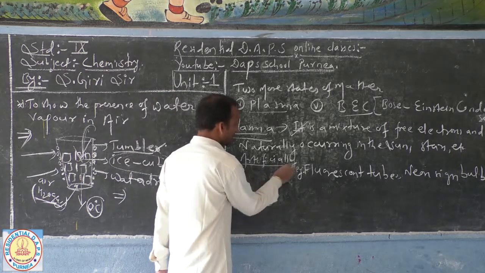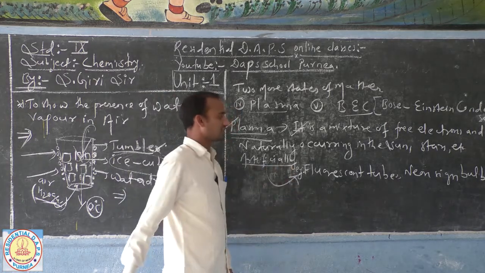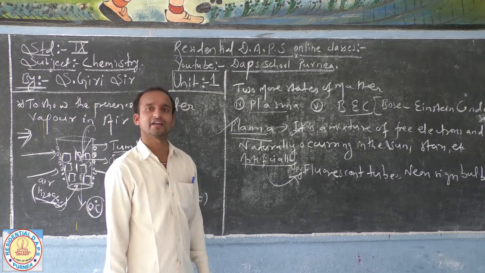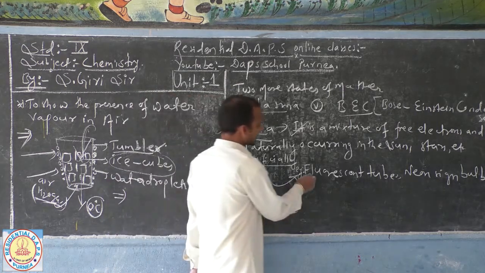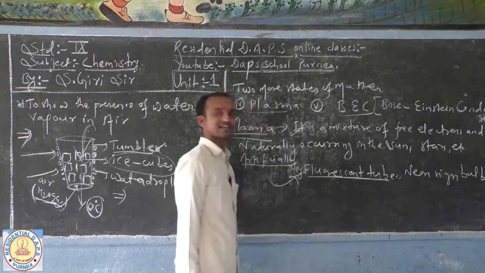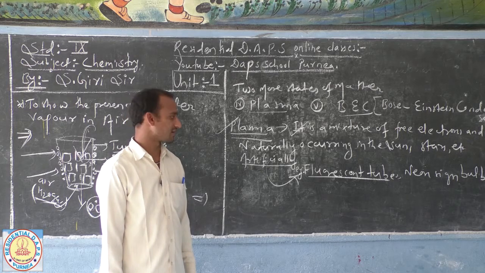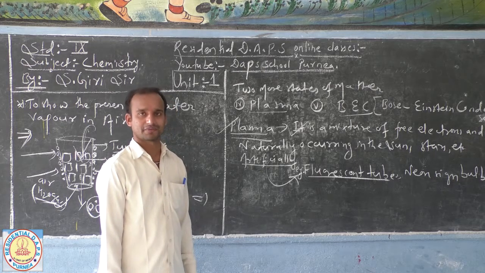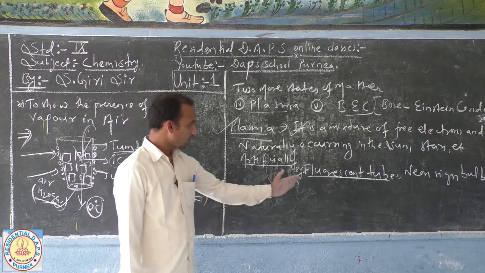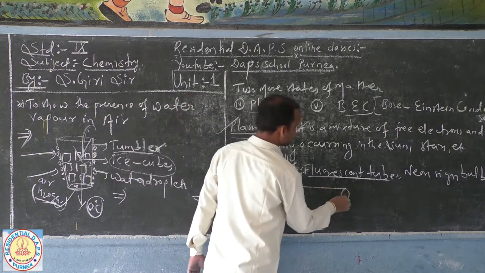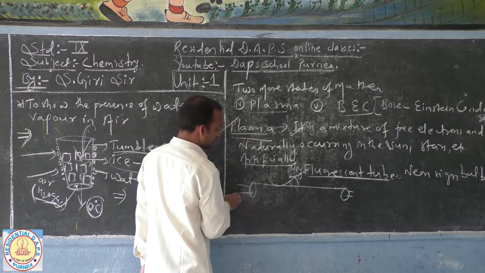Now here artificially we can show it in fluorescent tubes, means mercury lamps and neon bulbs. For this, what do you have to do? In the fluorescent tube, the discharge tube, you have to take a gas. Gas means you have to take an inert gas or inactive gas like helium. Artificially we want to make plasma.